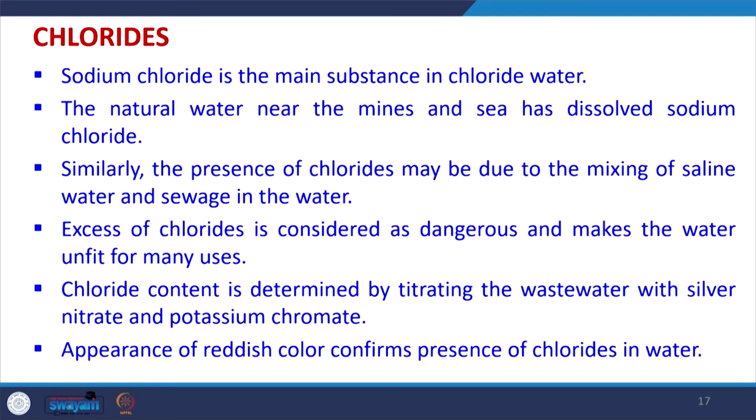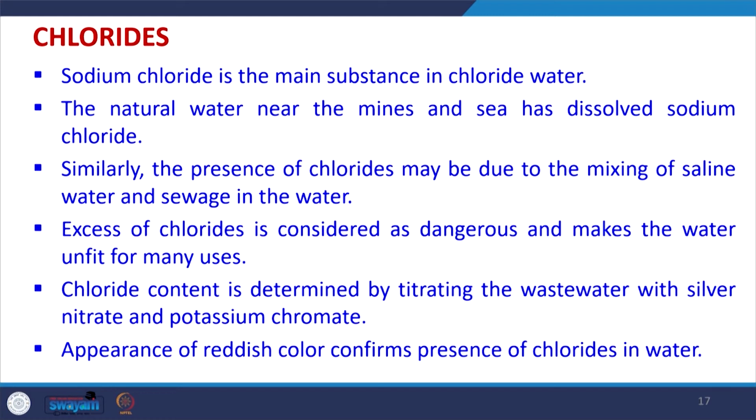Then similarly, we have chloride ions. Sodium chloride is the main substance in chloride. So, if sodium is present, there is more likelihood the chloride will also be present. Natural water which is near the mines or sea has a lot of dissolved sodium chloride. So, that means chloride will be present in the water, and excess of chloride is considered to be dangerous, and it makes the water unfit for many uses, and